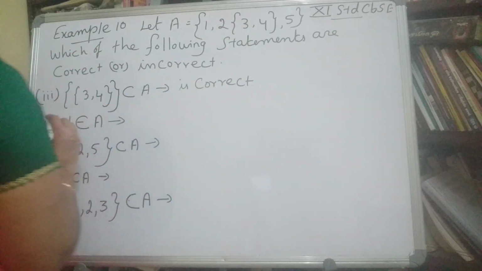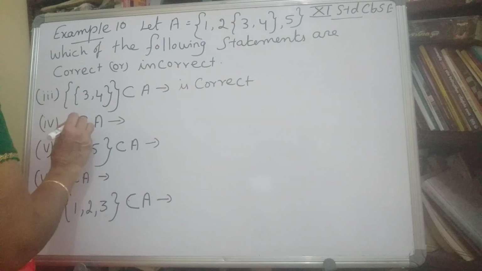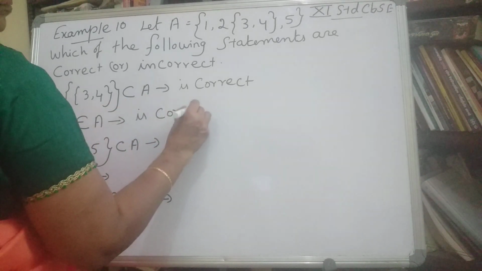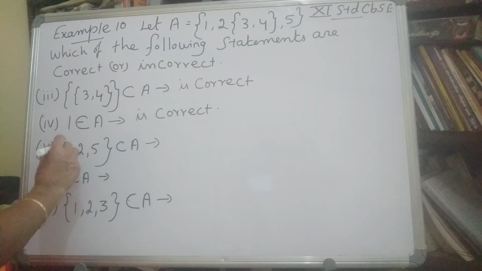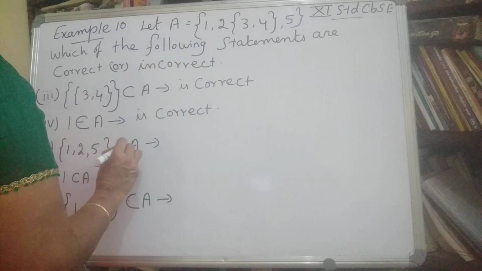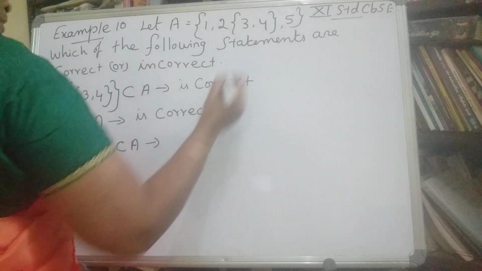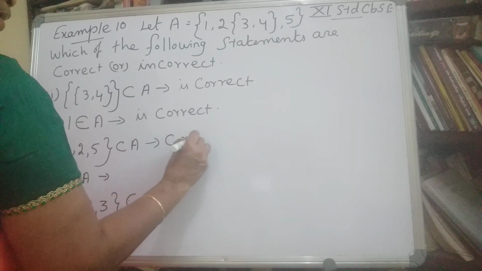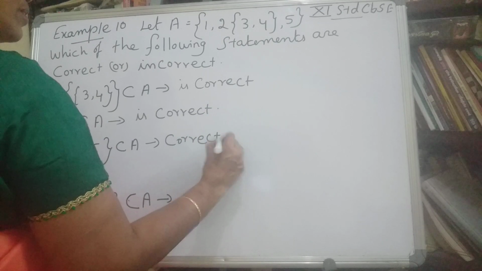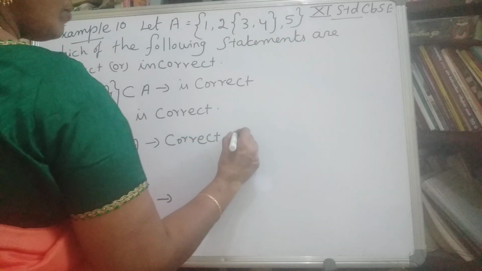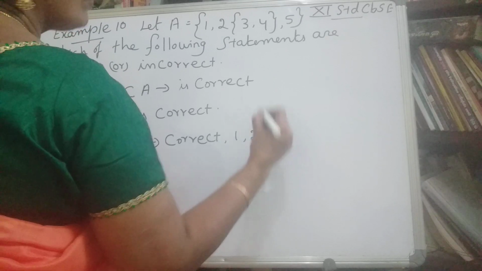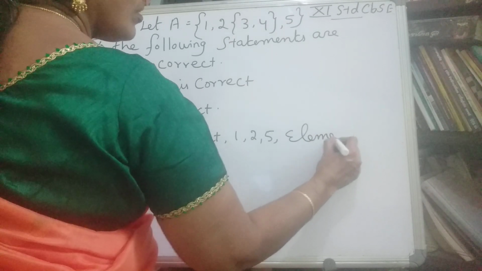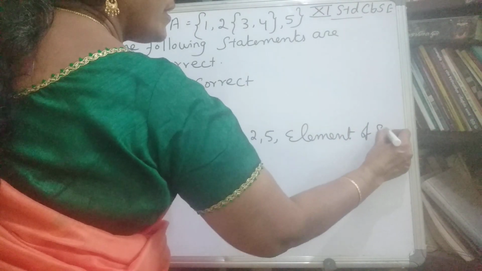This statement is correct. Next, the fourth question: 1 belongs to A is correct. Then {1, 2, 5} is a subset of A. So this one is also correct, because {1, 2, 5} is an element of set A.